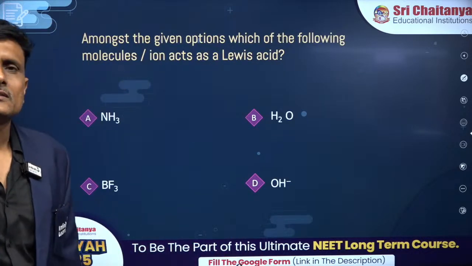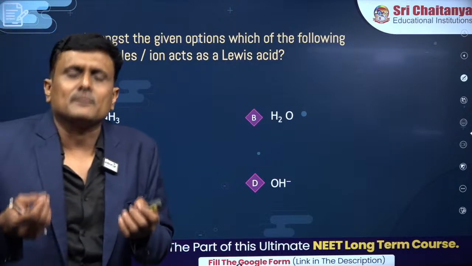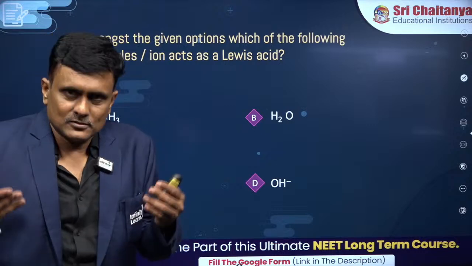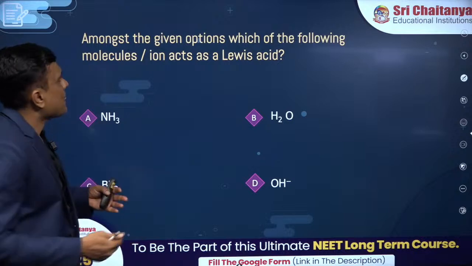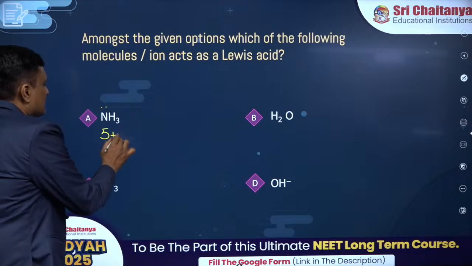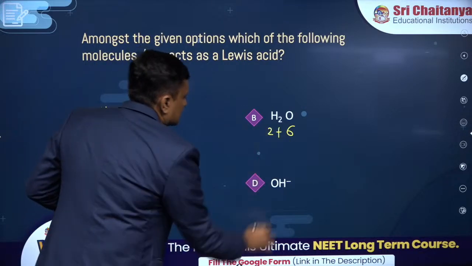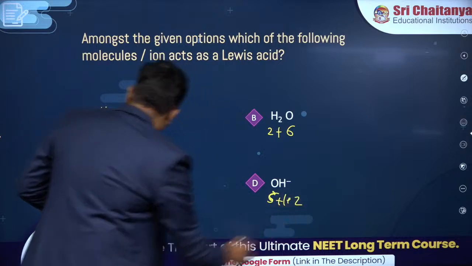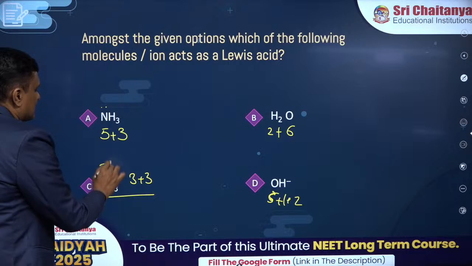So look at this, this is a joke. This is a comedy, isn't it? Because a Lewis acid is something that is going to accept the lone pair, right? It has electron deficiency. Lewis acid, you know that this has completed octet. And this has a completed octet. This has a completed octet. Whereas this boron has 3+3. You know that it has an empty orbital.